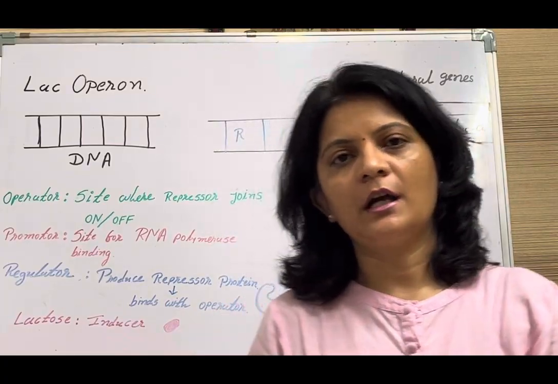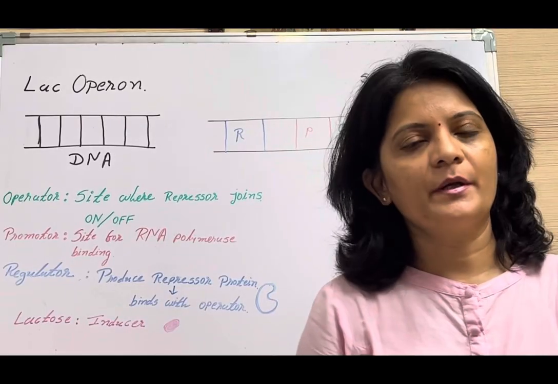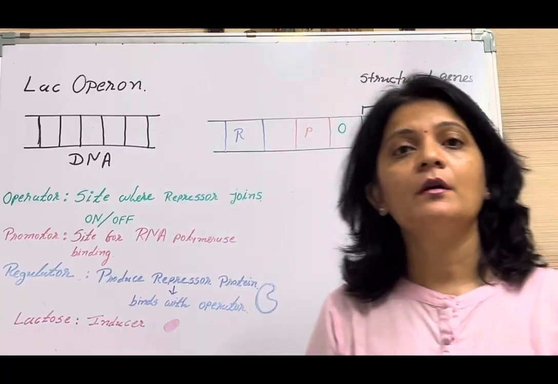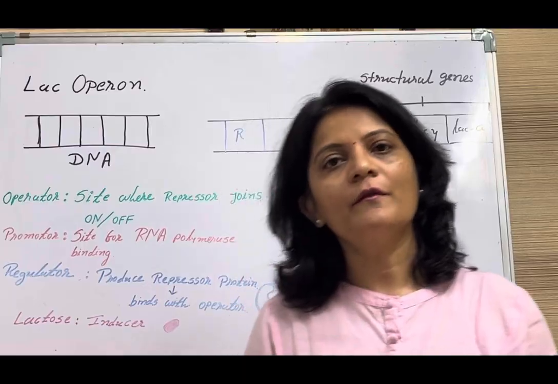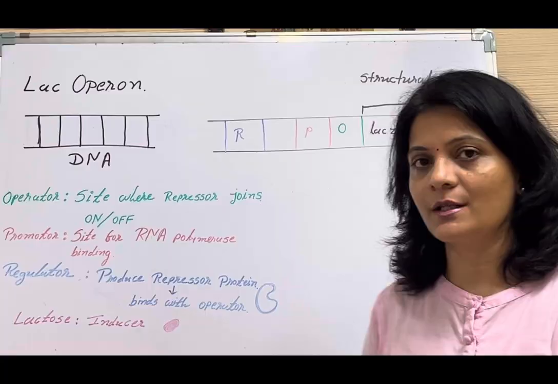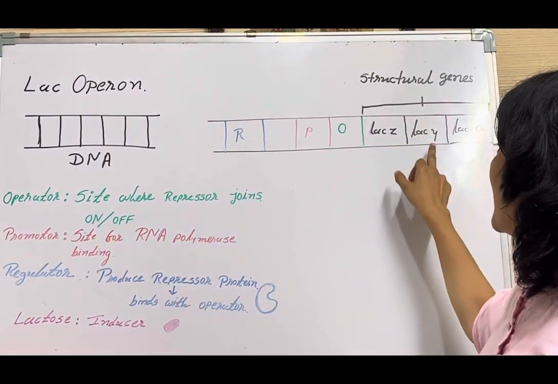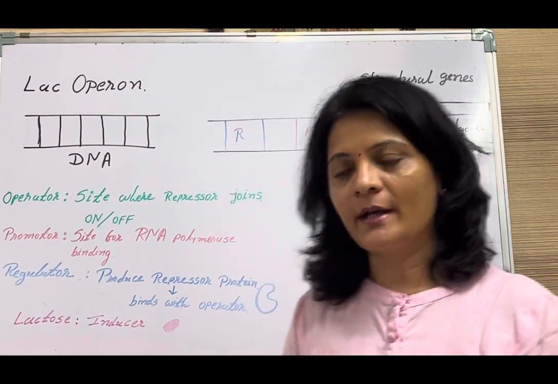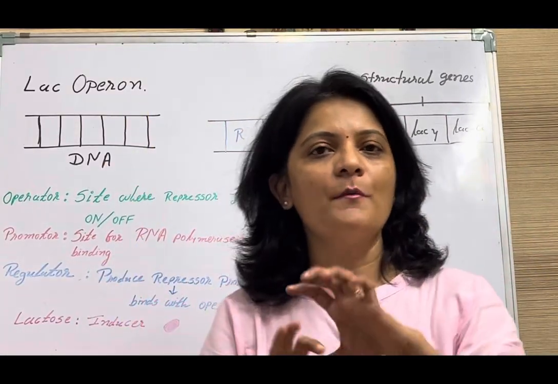Today we are going to start with one more topic, that is lac operon. What is lac operon? Lac stands for lactose sugar, and operon. What is operon? Operon is a group of genes which are structural genes along with some other genes which control the regulation of those structural genes. For an example, in lac operon, the genes lac Z, lac Y and lac A, these three genes are the structural genes, whereas along with operator, promoter and the regulator gene, it forms an operon.